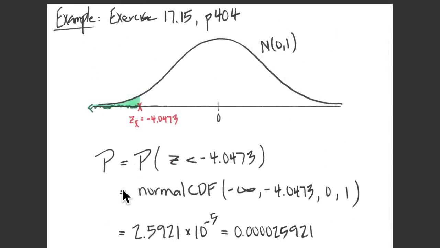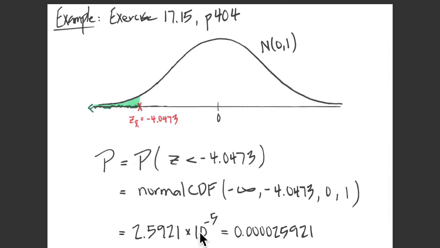And those are the z-values we need the probability of. And so once you know that, you can calculate that probability easily using normal CDF. Remember, this is a standard normal curve here because we're talking about z-scores. And so it would just be the probability under a standard normal distribution that z is less than negative 4.0473.